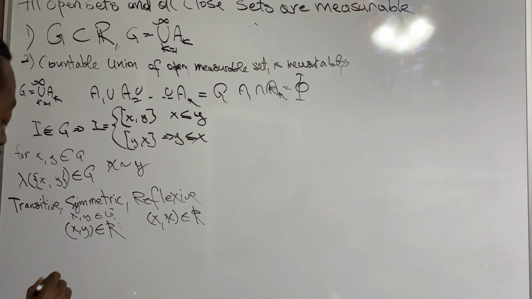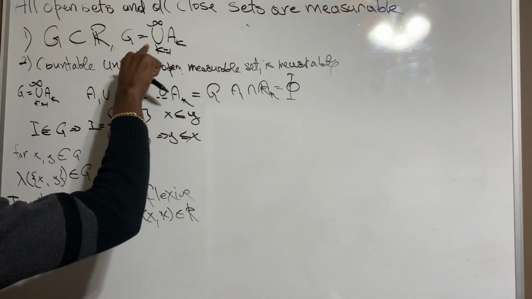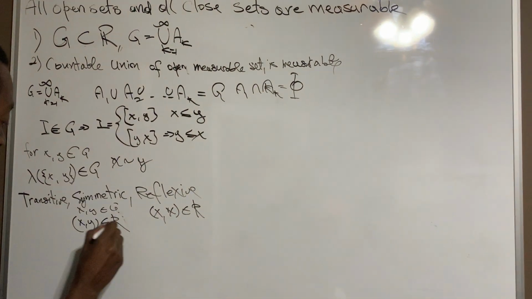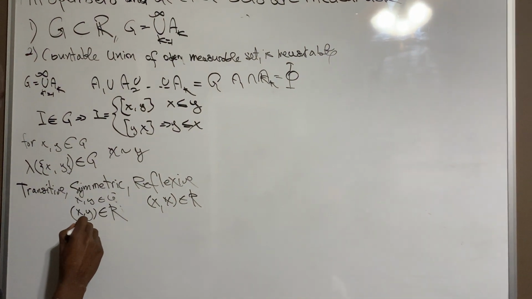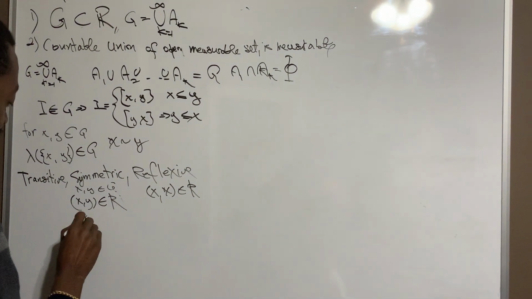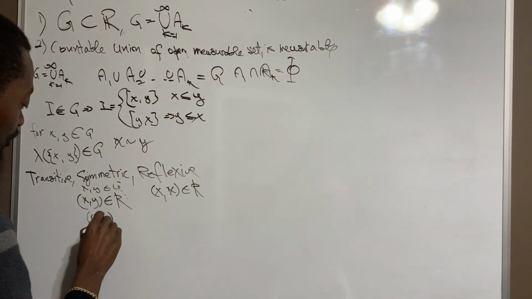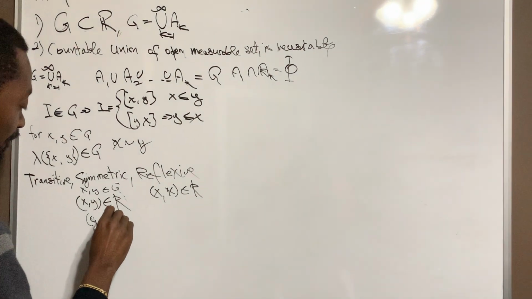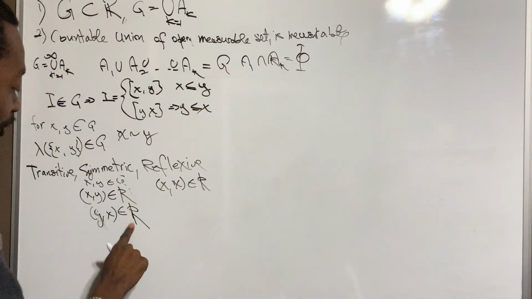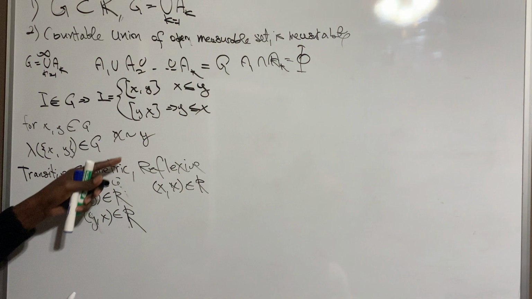This is the binary relation, not to be confused with the set R. If this happens, then yx should also be in R, in the binary relation, which is the Cartesian product of the set G.